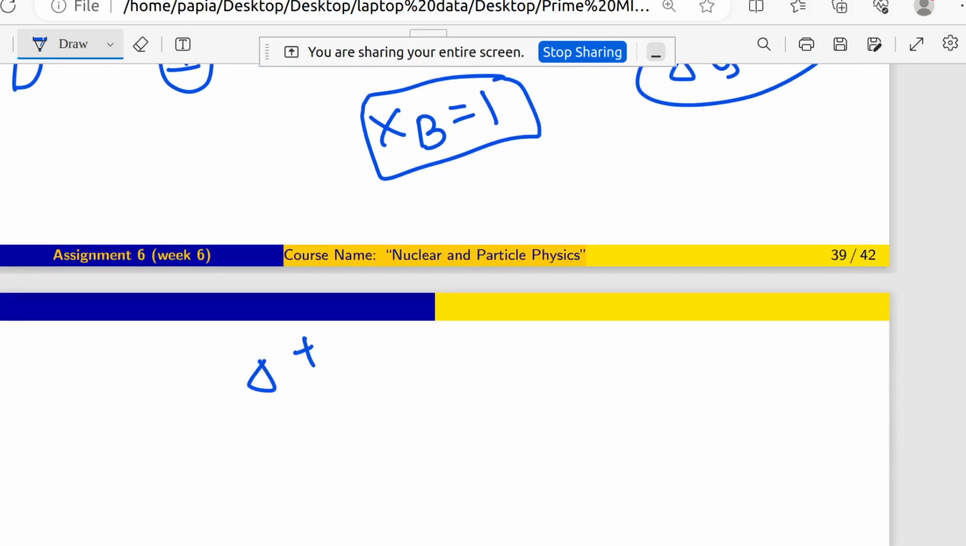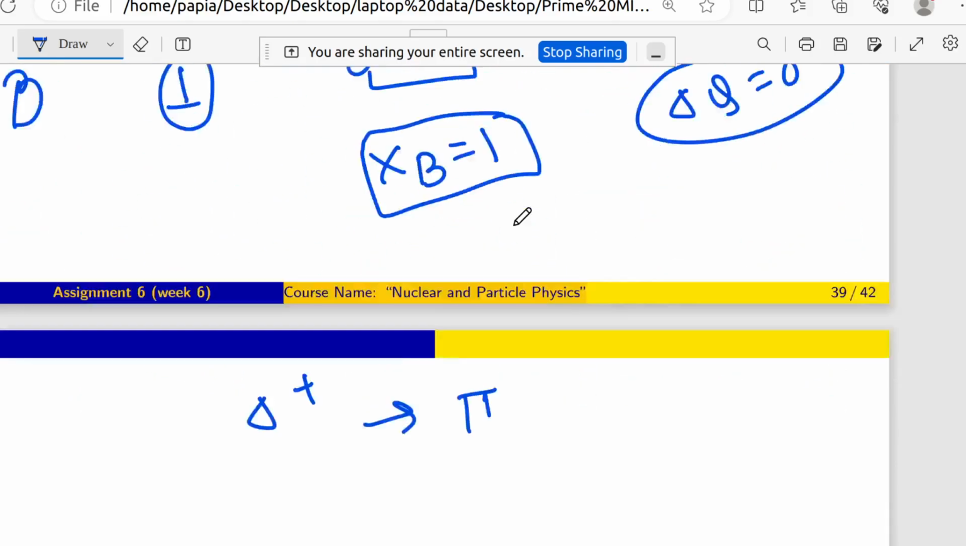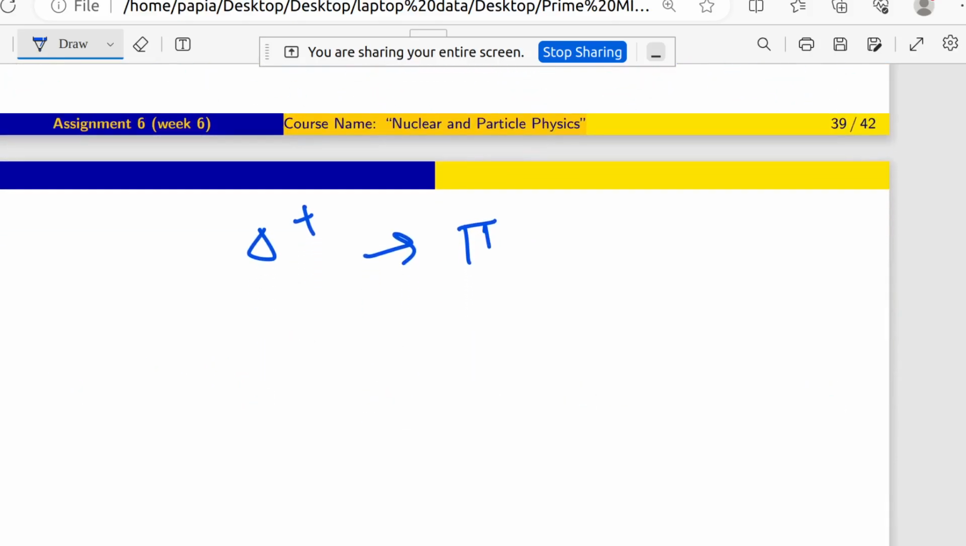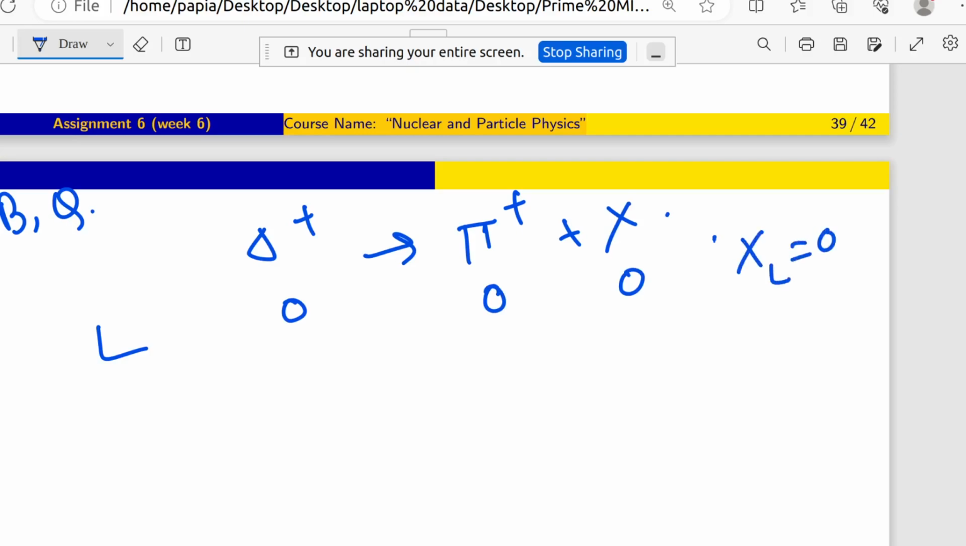Now coming to pi plus again. Pi plus x. So we have checked B and Q. Now coming to L. This one is 0. This one is also not a lepton, that means 0. For x, obviously it should be 0. That means x of L will be 0. Good.